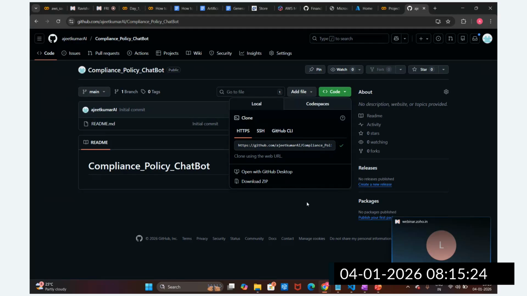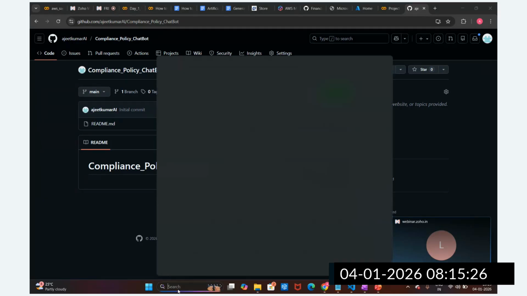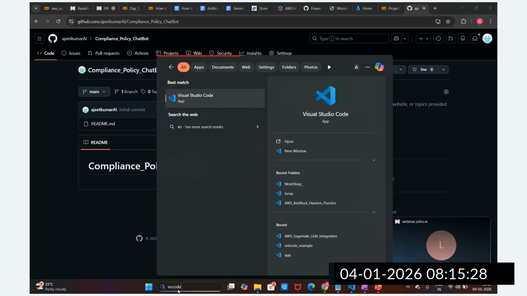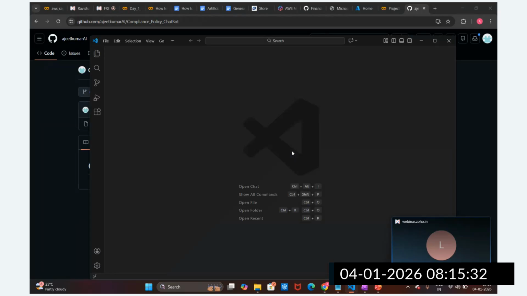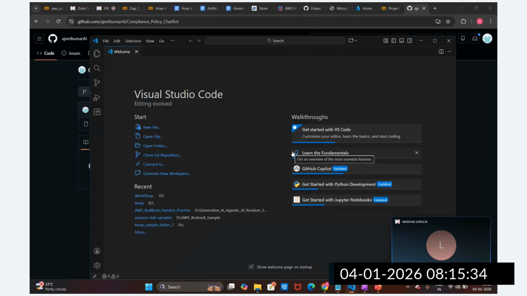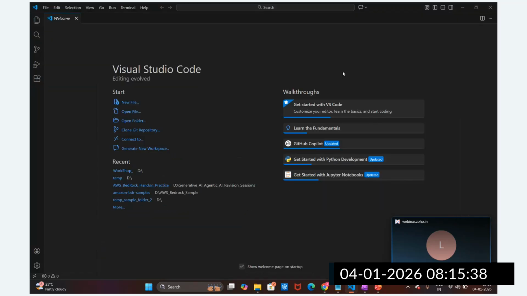Now I'm going to open VS Code. Locally we are going to implement this. We can do it in AWS also, not an issue, guys. We already saw how to implement it. So we are going to open this. Let me open the new folder.